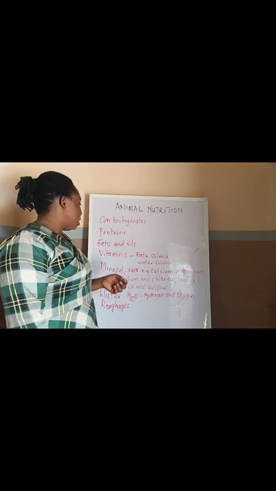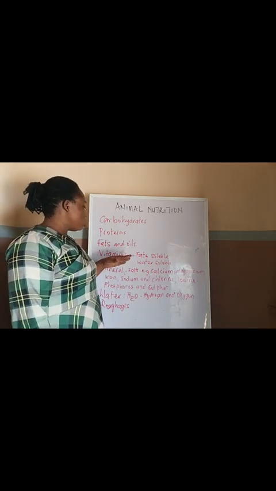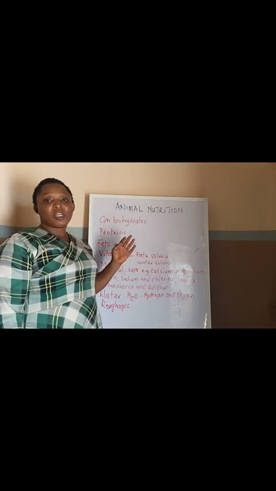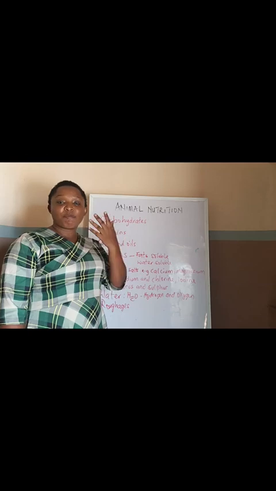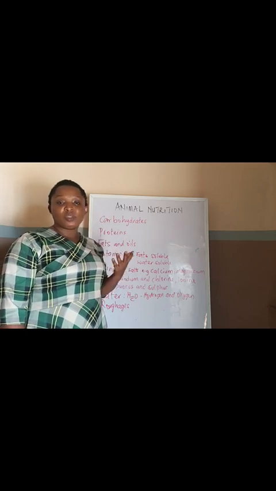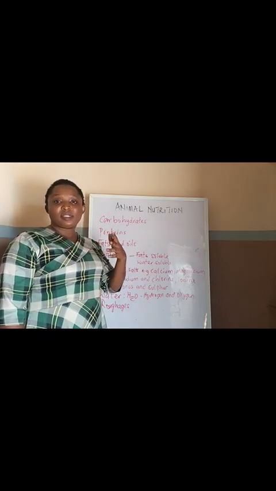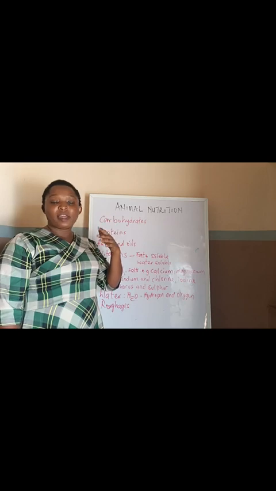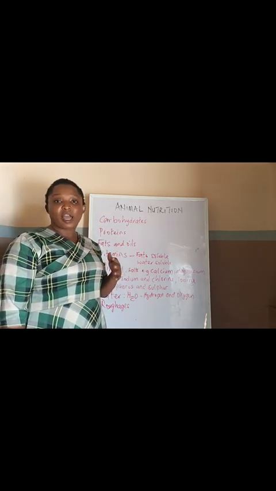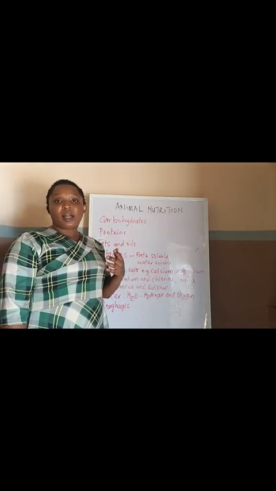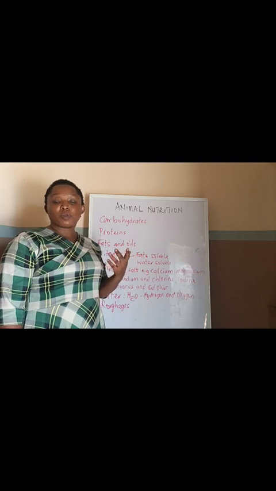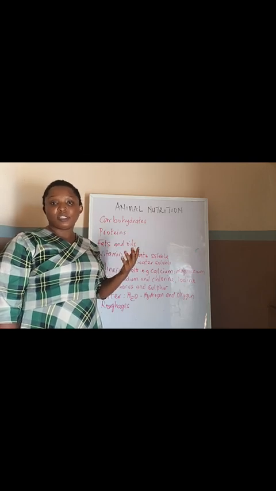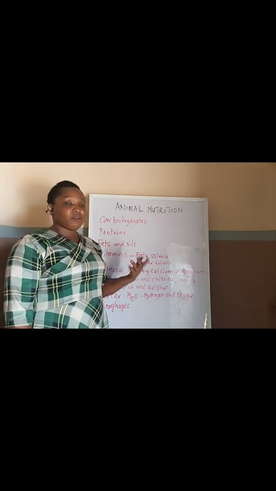So for vitamins, we have a lot of problems that can arise from not taking vitamins. One of them is scurvy, and you see people with this disease have blisters and sores with wounds in their mouth. It can also lead to poor healing of wounds. Another thing is it can lead to poor vision, infertility, and problems with bones and teeth, and even the inability to absorb some other essential nutrients in the body because of lack of vitamins.